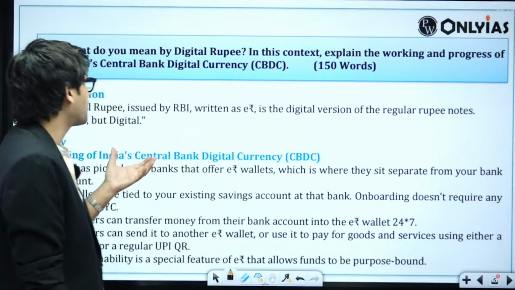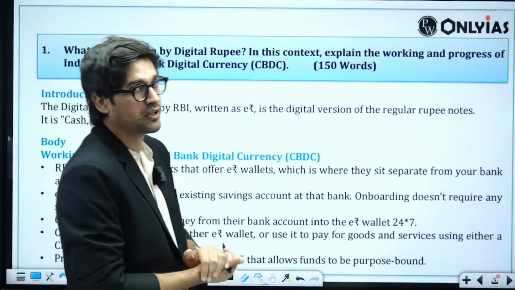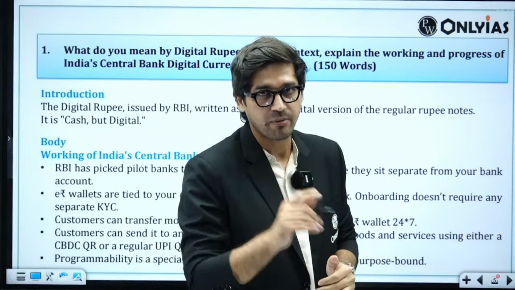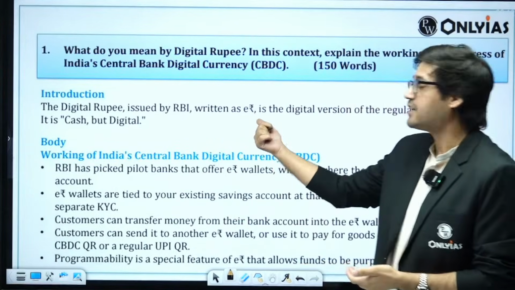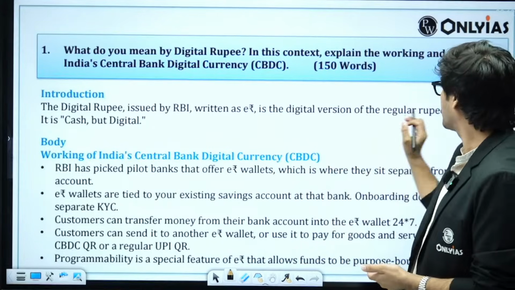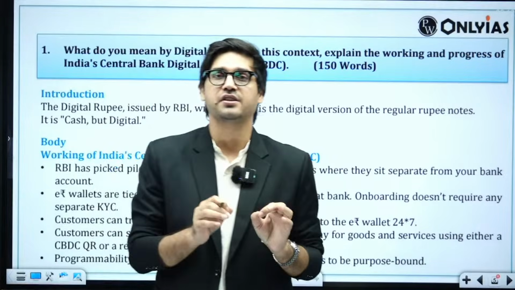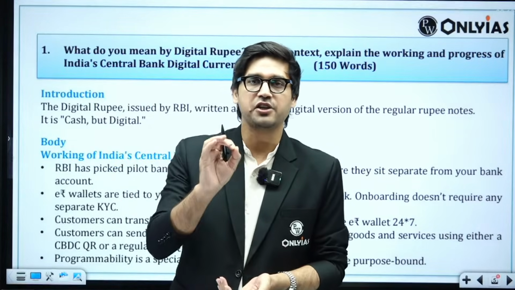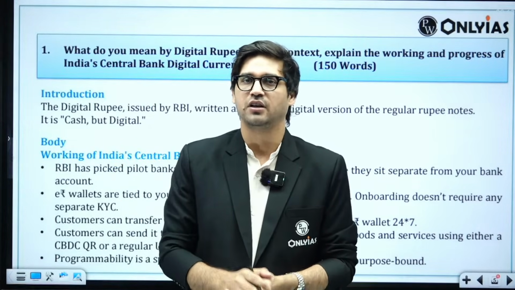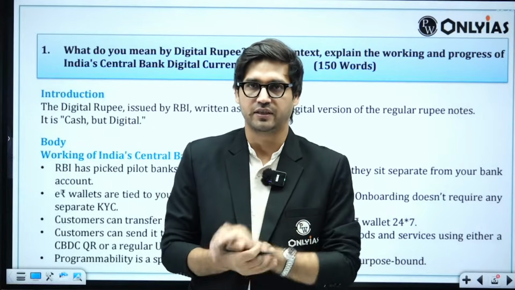Now, what is digital rupee? Issued by the RBI, written as e-rupee, it is the digital version of the regular rupee notes. It is just cash, but digital. Very short, very sweet introduction, 2 lines, and we are done.